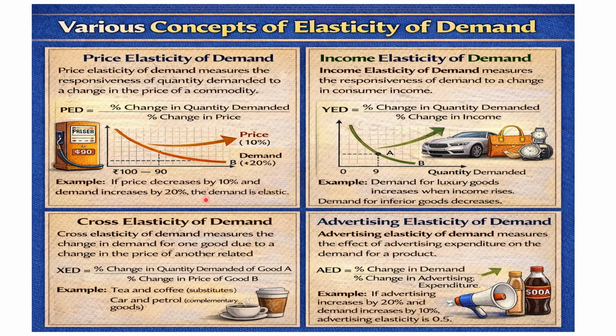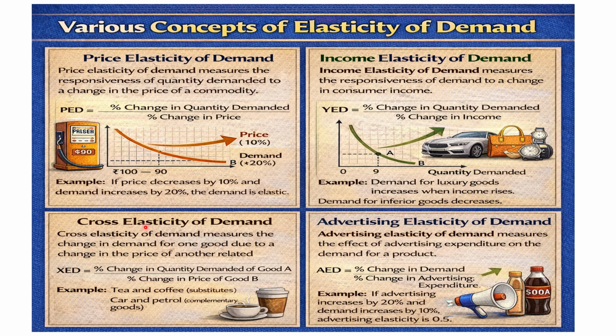In this graph, the demand is elastic. We will study the 5 types of price elasticity of demand in the next slides, but before that, let's discuss the various concepts first. The next one is income elasticity of demand. In income elasticity of demand, the change in demand is caused by a change in consumer income. Therefore, the income elasticity of demand can be written as YED, which is equal to percentage change in quantity demanded divided by percentage change in income.